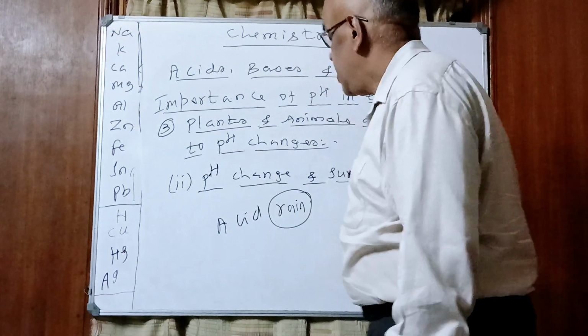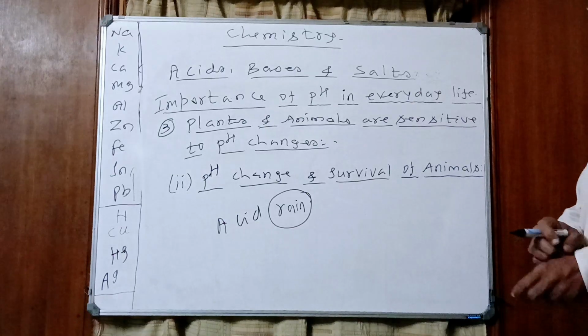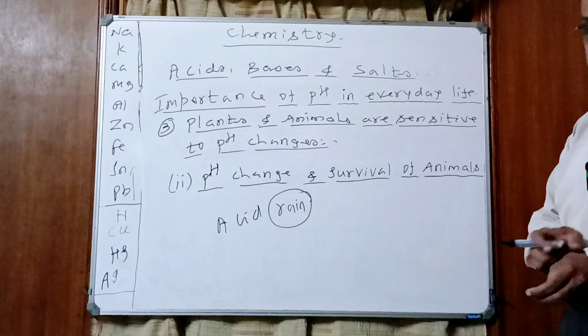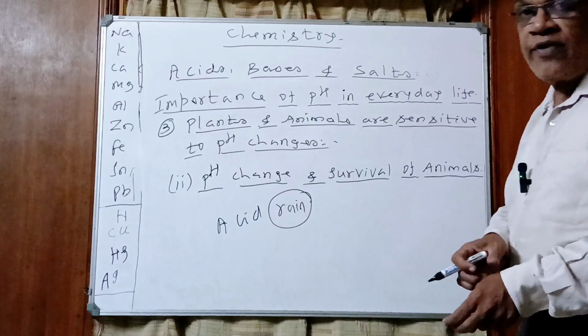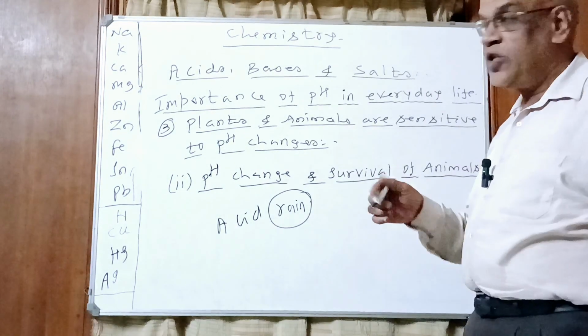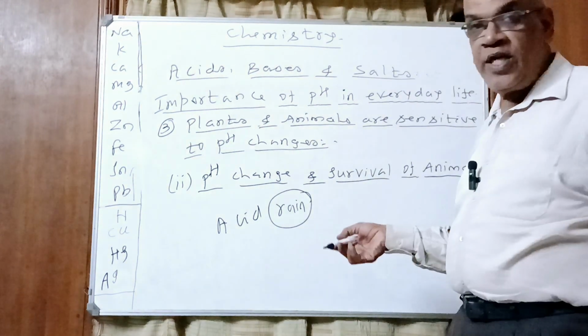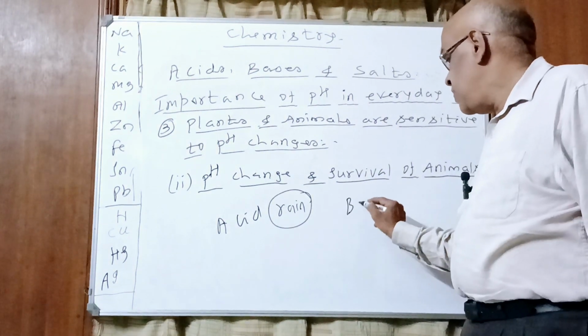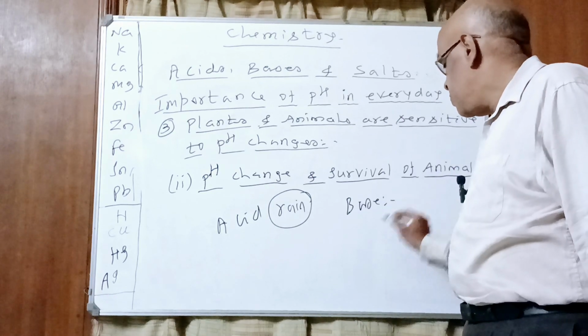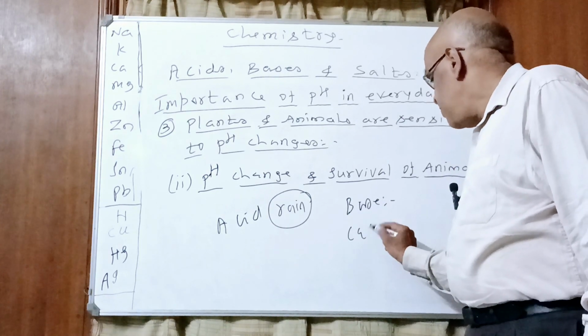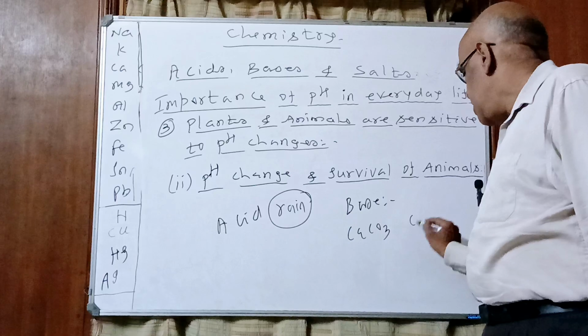So, to prevent that, what do we do? We add base to reduce the acidity of the rainwater which joins the rivers. Which is that base? We add base. Just now we discussed, no, children, in the previous point. What is that? Calcium carbonate, which is chalk.